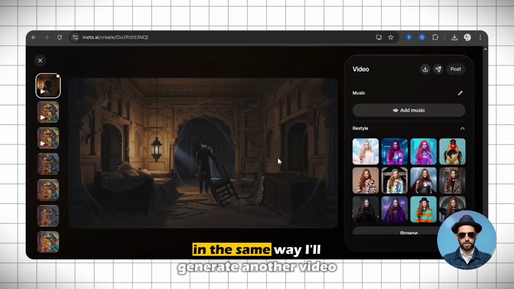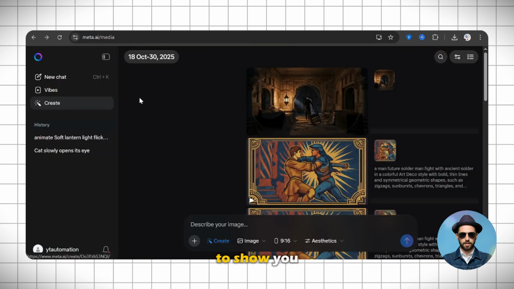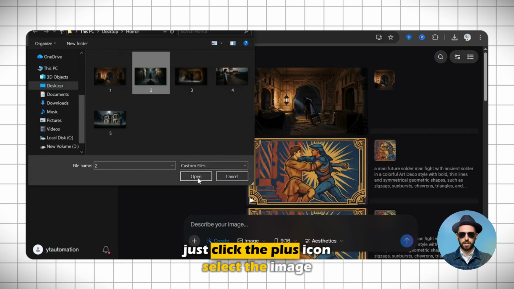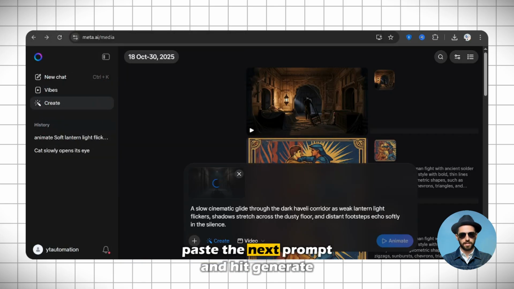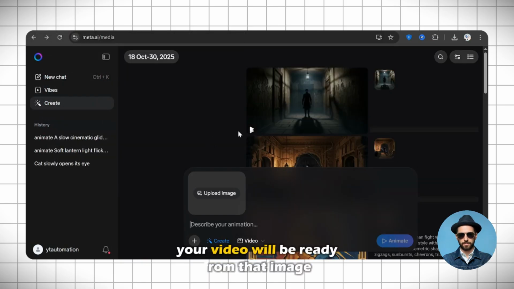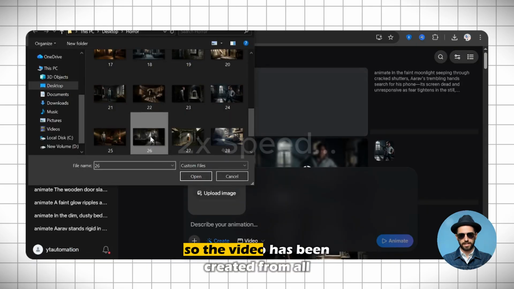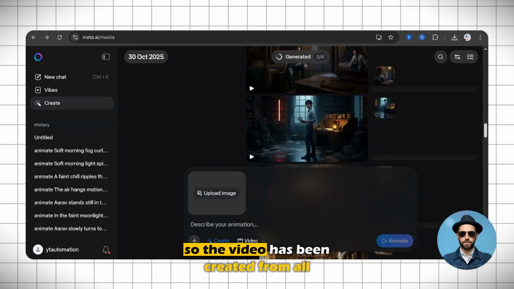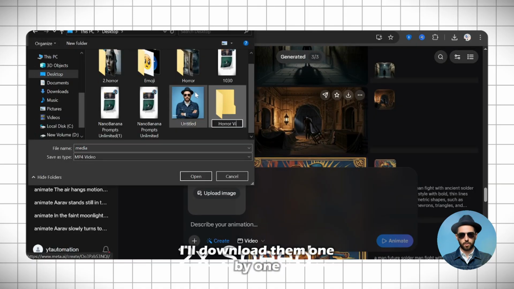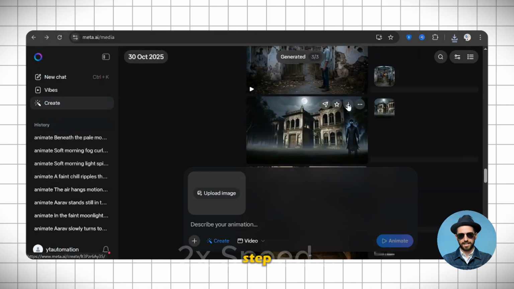In the same way, I'll generate another video to show you. Just click the plus icon, select the image, paste the next prompt, and hit generate. Your video will be ready from that image. Now, again, I'll fast forward the video speed a bit. So the video has been created from all the images. I'll download them one by one, and now let's move on to the next step, voiceover.